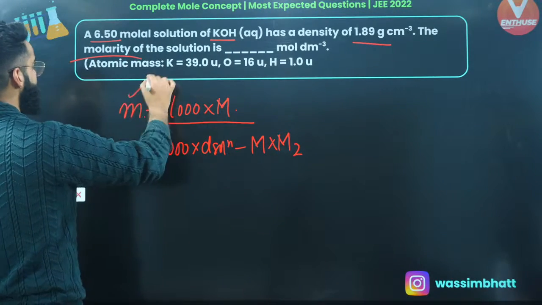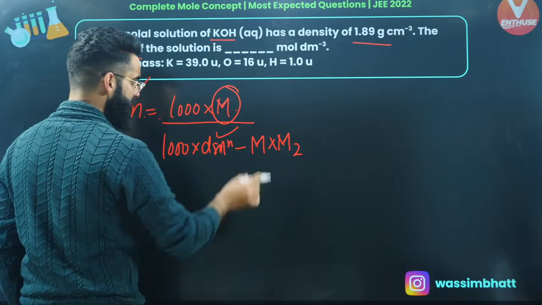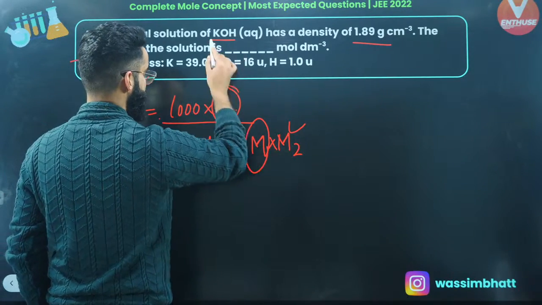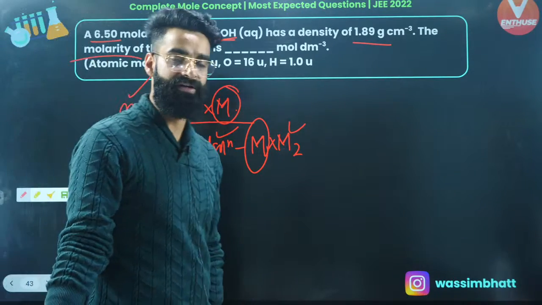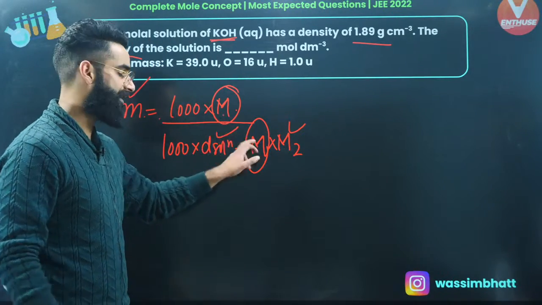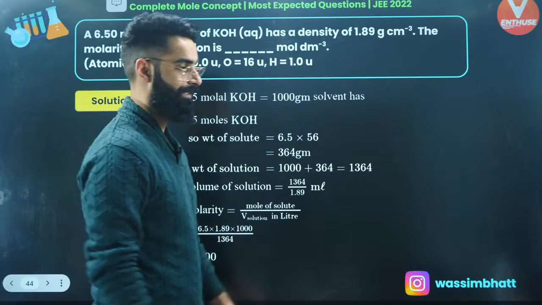Well, molality of the solution is given to me. This is something I need to calculate. Density of solution is given. Molar mass of solute you can easily calculate. So one equation, one unknown, every single parameter is given to me. You can easily calculate molarity from here. And let me show it to you. Molarity of the solution will come out to be 9, right?